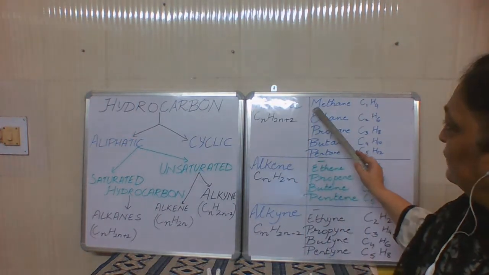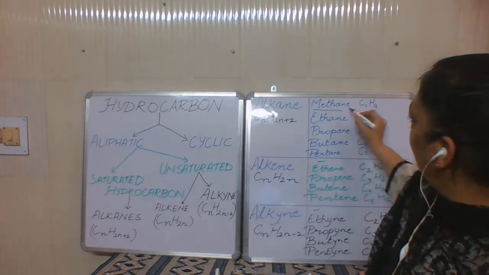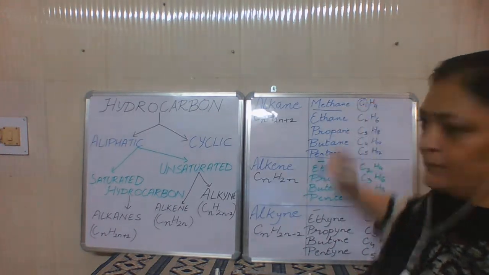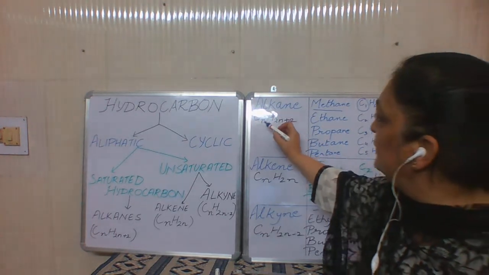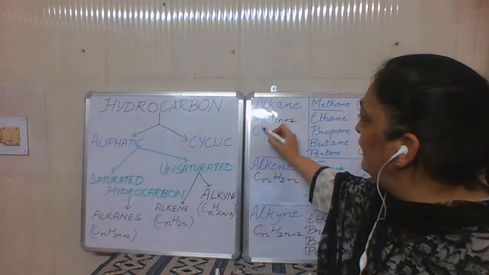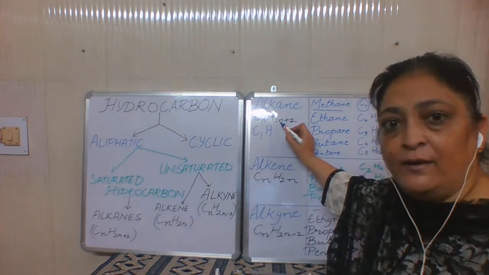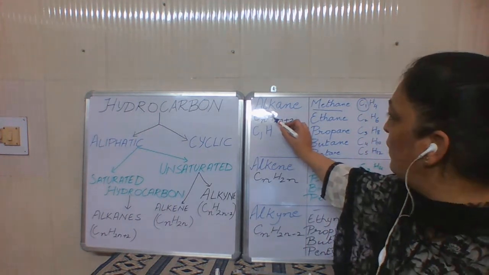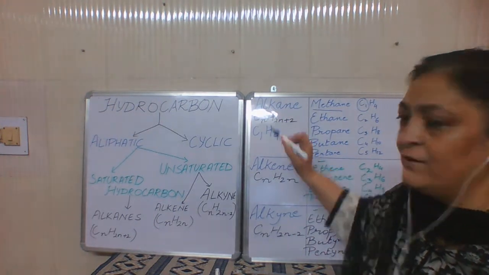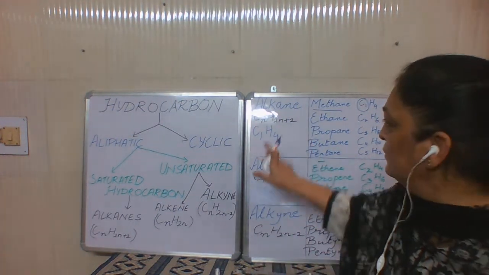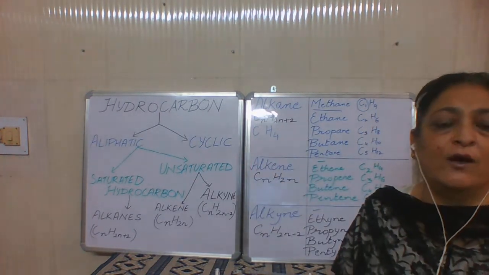So it is meth. Why is the word meth coming? Meth is coming because there is one carbon. If you put this one carbon in this formula, in place of n, write the value 1. So for H, 2 ones are 2, plus 2. So it is C1H4. We don't write 1, so it becomes CH4. This is the formula of methane.